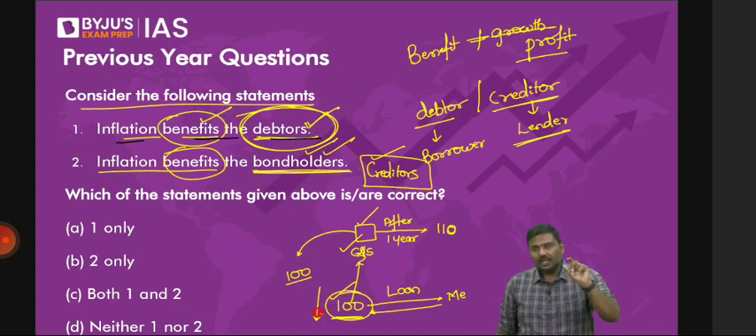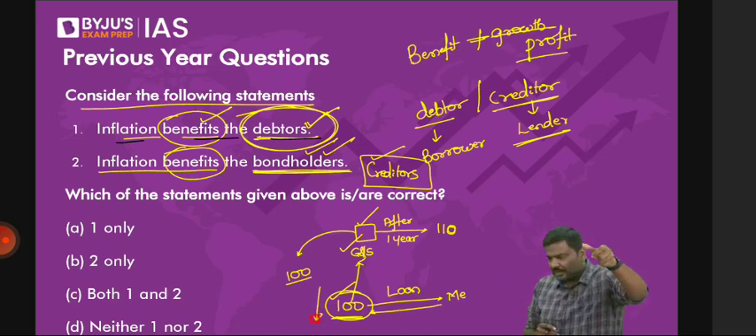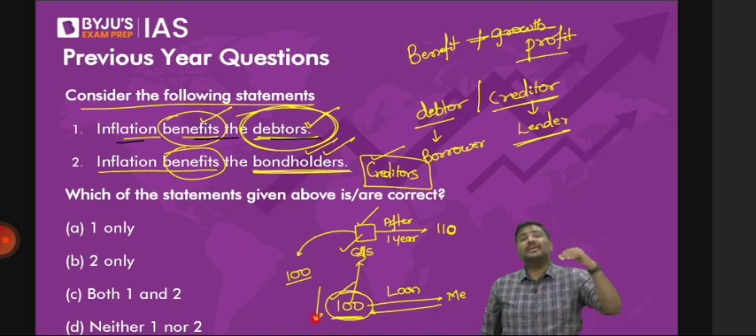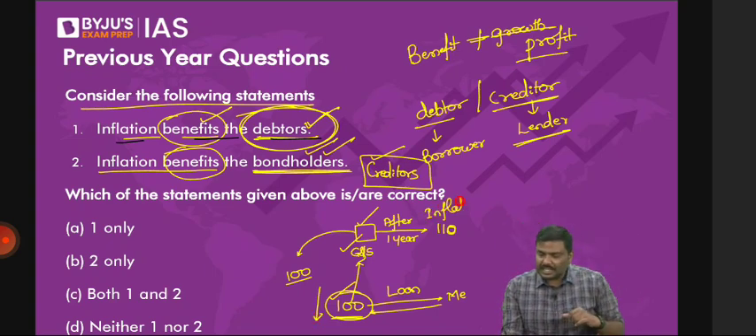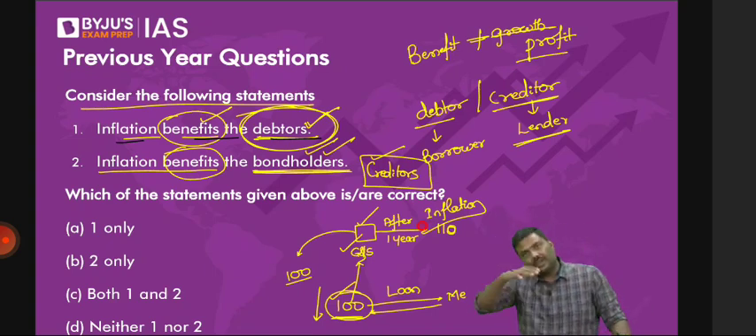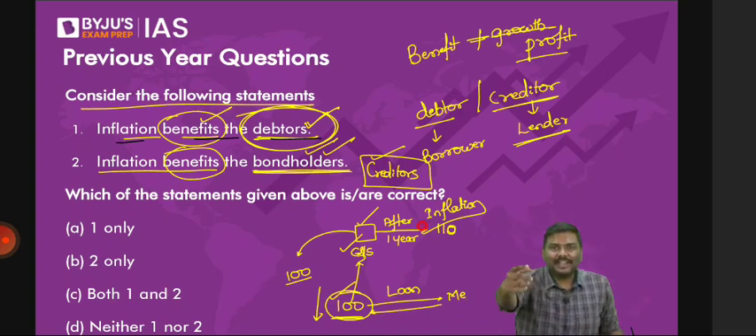I'll repeat it again. You have given a loan of 100 rupees to me when the purchasing power of 100 rupees was high, and you collected the amount back when the purchasing power was low. Now, why has the purchasing power become lower? Because of inflation. Inflation has dragged down the purchasing power. This is statement 1. Come to the other side. I have taken 100 rupees from you when the purchasing power was high.